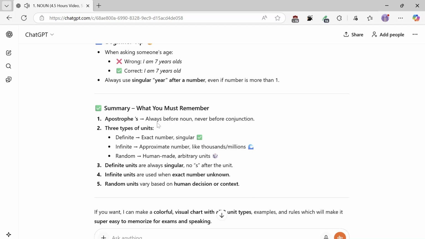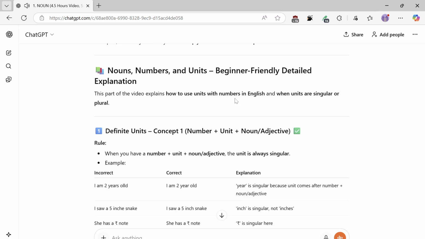If you want, I can make a colorful visual chart with all three unit types, examples and rules, which will make it super easy to memorize for exams and deeply understand the concepts of definite and infinite units. Next: nouns, numbers, and units.